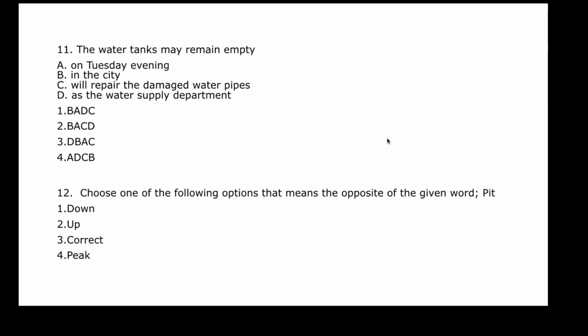Alright. Now, the 12th question says you have to find the opposite of the given word, pit. Either you say opposite or someone might have written antonyms. They are both the same. So you have to find the opposite. What does pit mean? First find that out, then think what can be the opposite of that word.